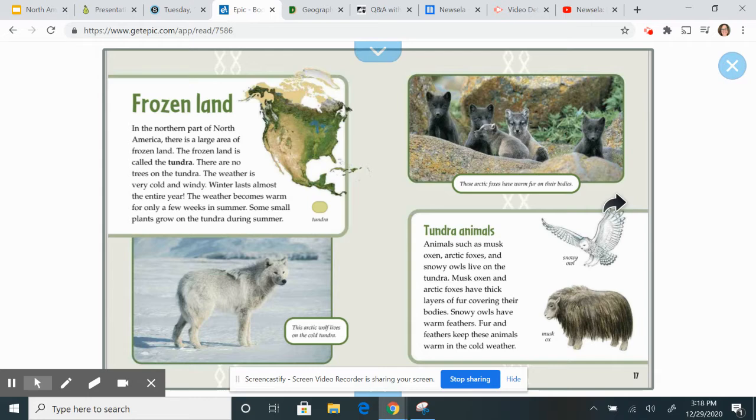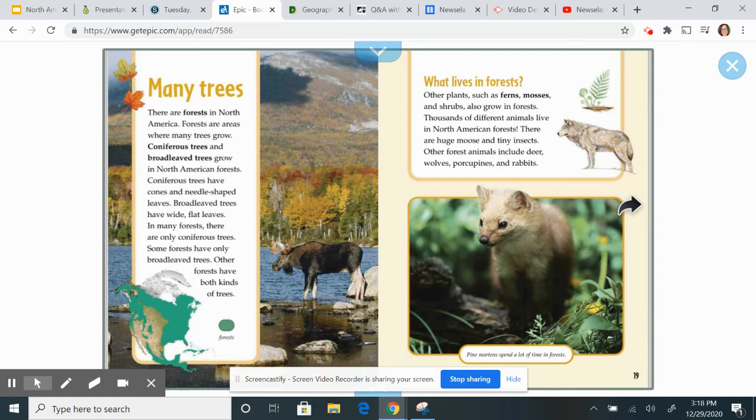Musk oxen and Arctic foxes have thick layers of fur covering their bodies. Snowy owls have warm feathers. Fur and feathers keep these animals warm in the cold weather.